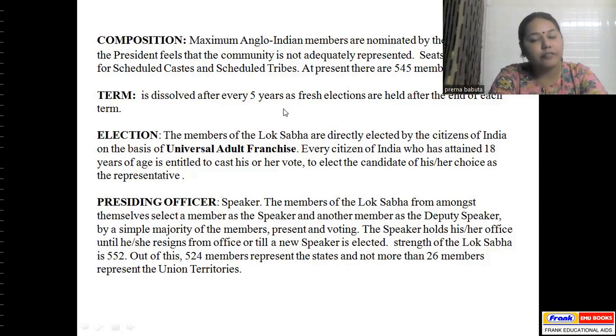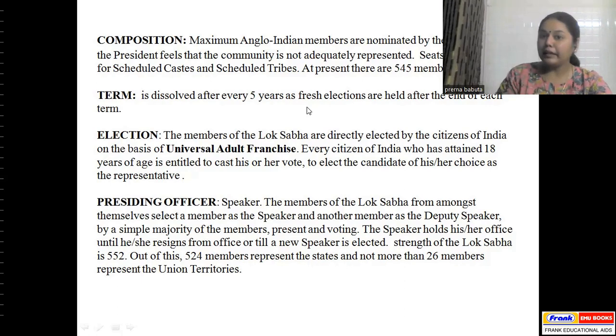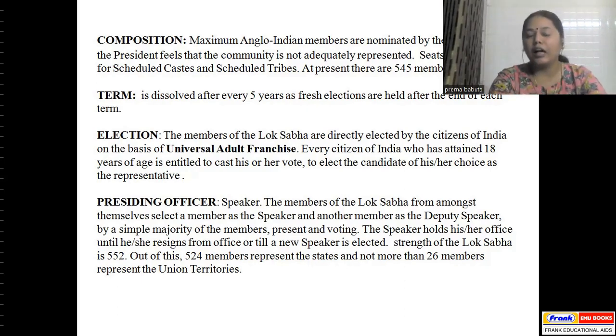It is dissolved after every 5 years, because we all know that in India, after every 5 years, elections are conducted. How are the people elected?